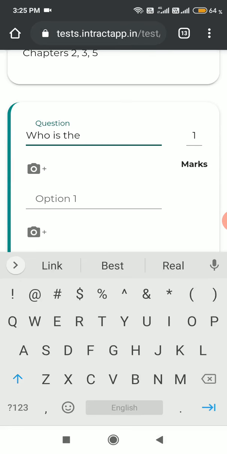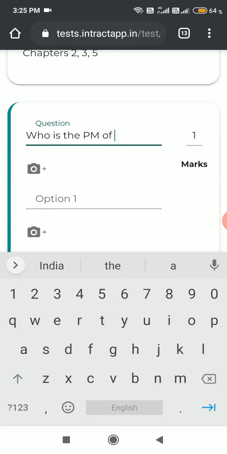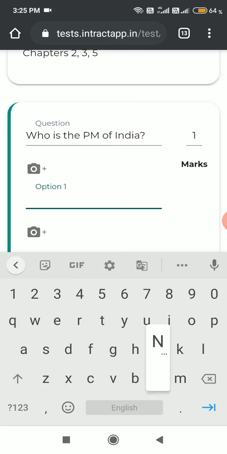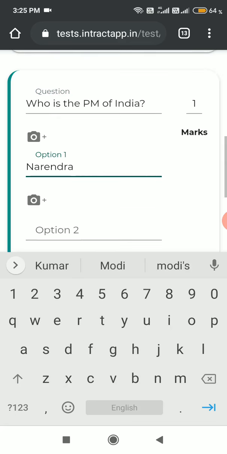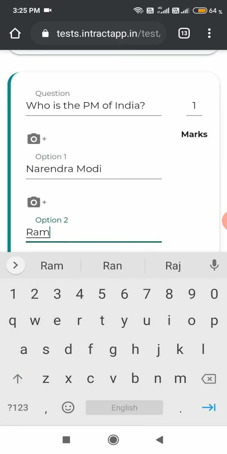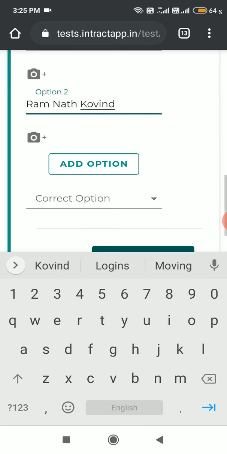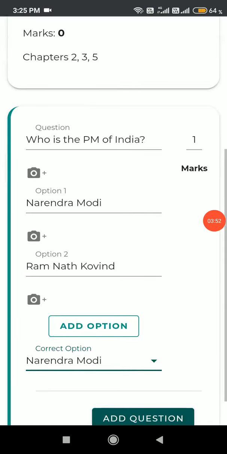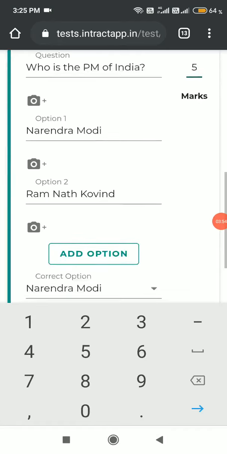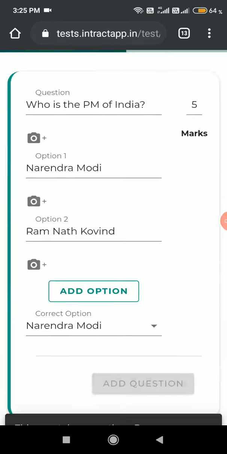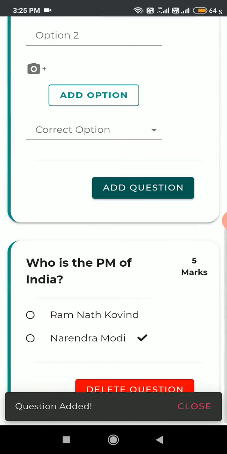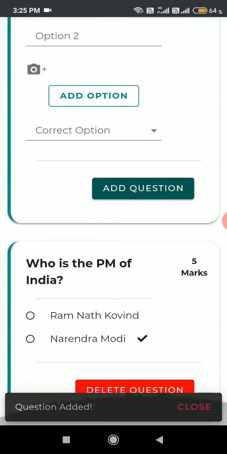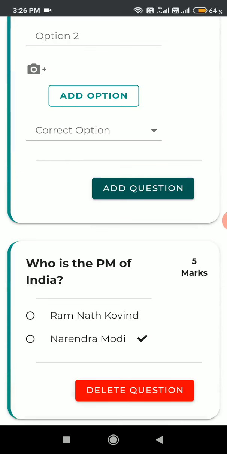PM of India. Narendra Modi, Ramnath Kovind. I have to choose the correct option, assign the marks, consider it's of 5 marks. This is just a sample test where I'll show you how we do it. It's that easy.